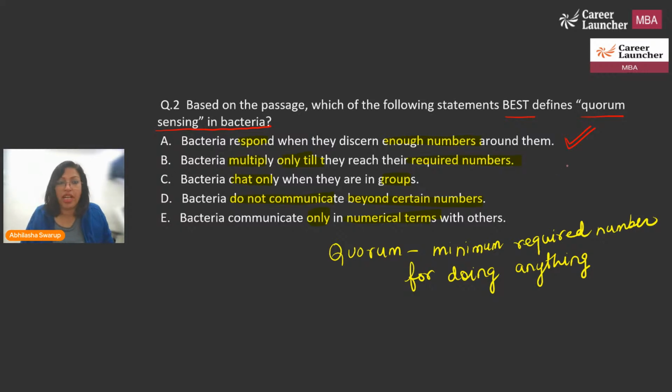enough of them, right? They multiply only till they reach their required numbers is not quorum sensing, or not in the sense that it is based on the passage. It could be, but that quorum sensing is not mentioned here. They chat only when they are in groups is not quorum sensing. They do not communicate beyond certain numbers. Again, that's not what the passage intended to tell you. And bacteria communicate only in numerical terms, again, was not something that the passage was intending to tell you. So therefore not E also.